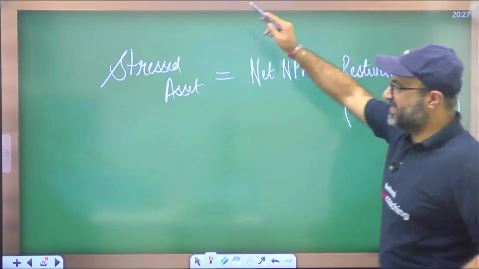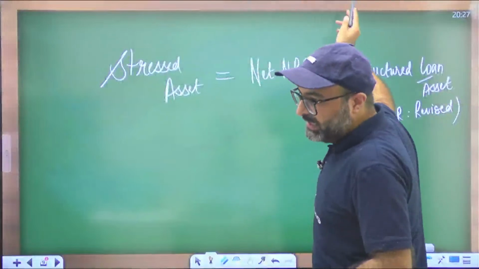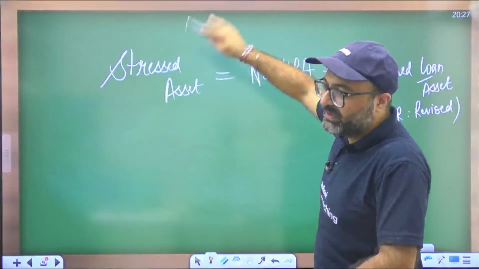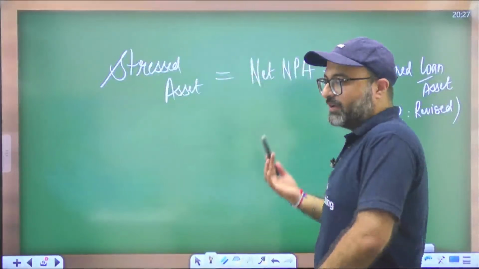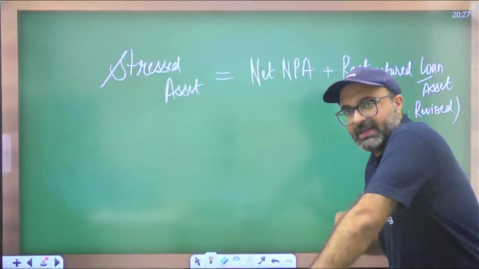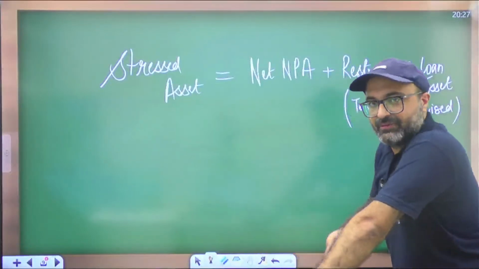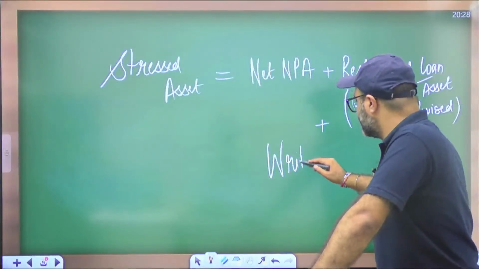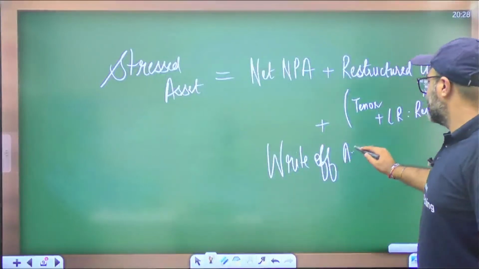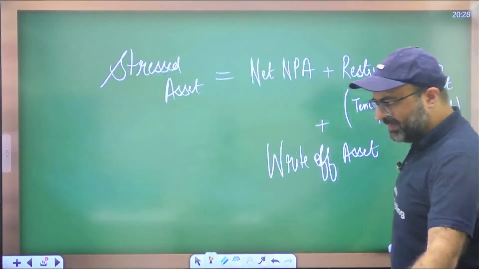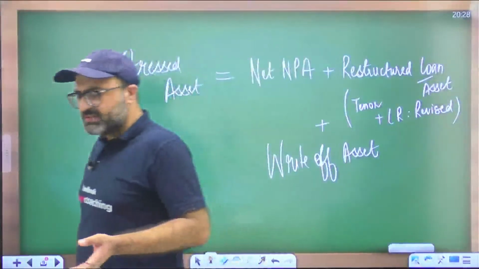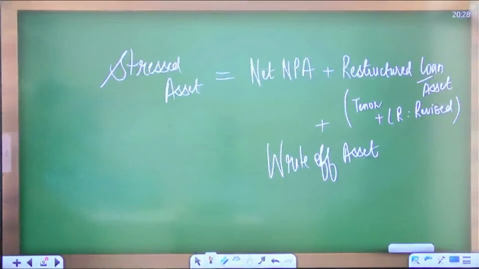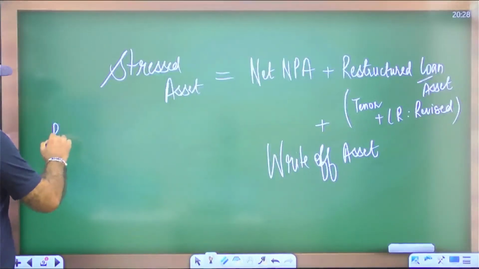That is also a stress on the bank because bank will not be earning the return which bank was expecting from the loan when it was given. Bank was expecting a return of, let's say, 10%, but now the new interest is only 8%. So it will be bank's stressed asset. Last but not the least is written-off asset. What is write-off asset? Write-off asset basically means bank is not only providing loans, bank is involved in n number of operations, and bank may be earning profits from some other areas. So when bank uses its profit